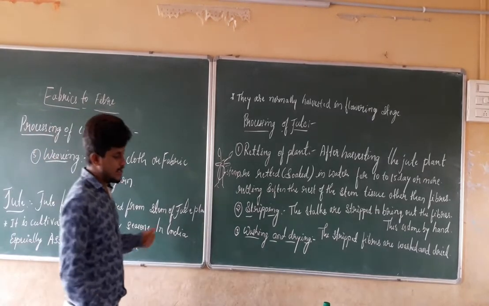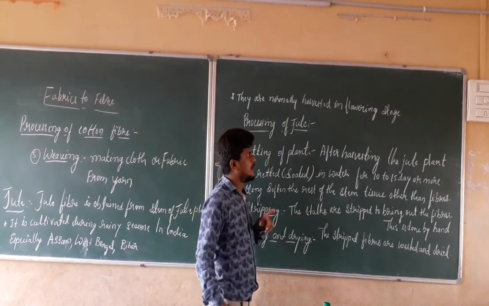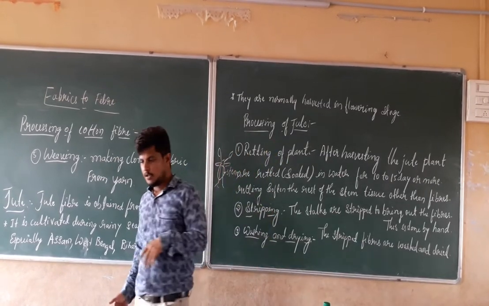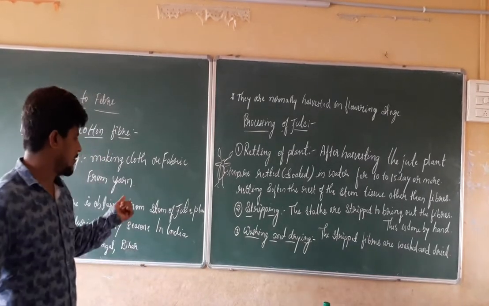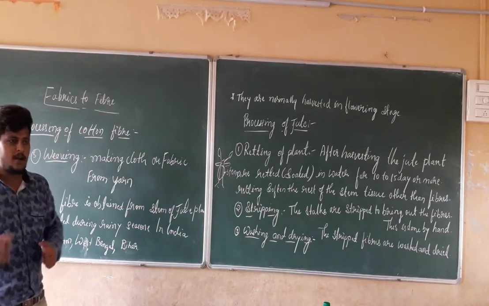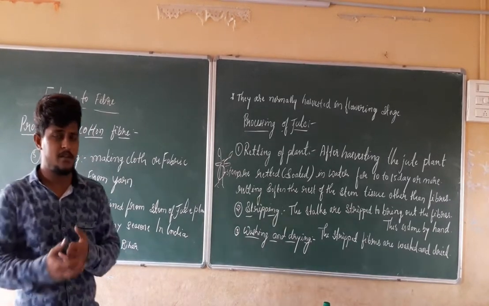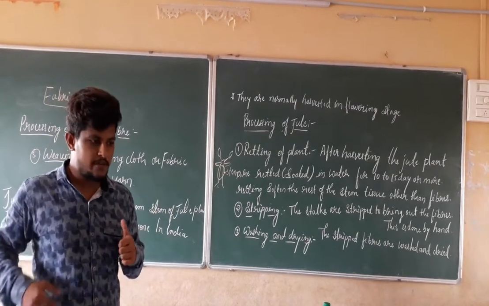Now next, they are normally harvested in the flowering stage. Now, when are we going to pluck them out for the purpose of the fiber? We know that they are cultivated in large amounts in Assam, West Bengal, and Bihar, and at what time should we harvest the plants to produce the fiber?